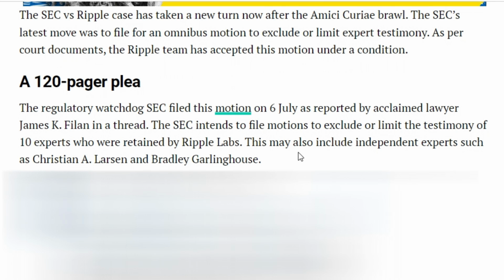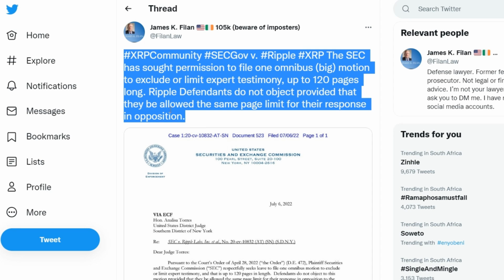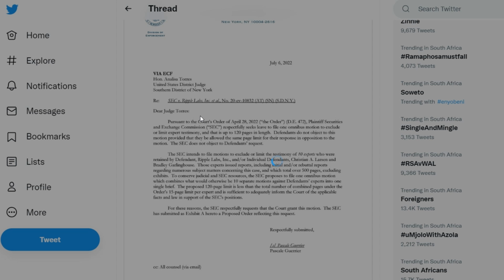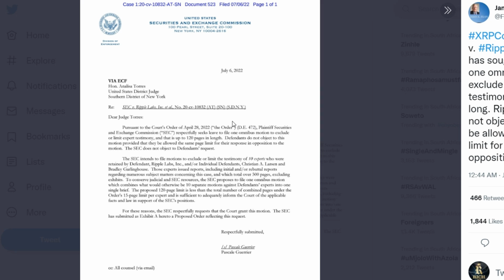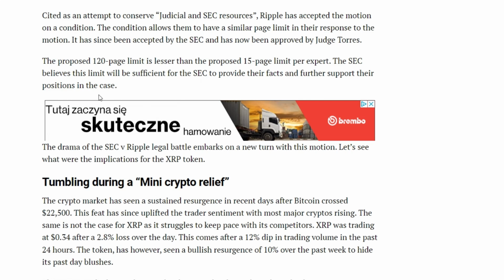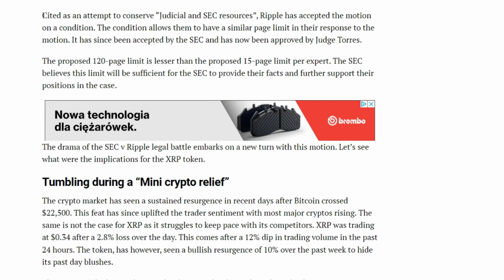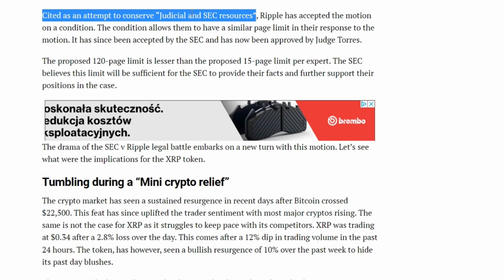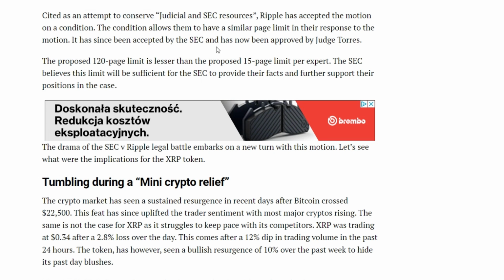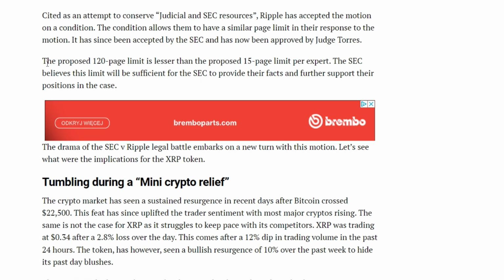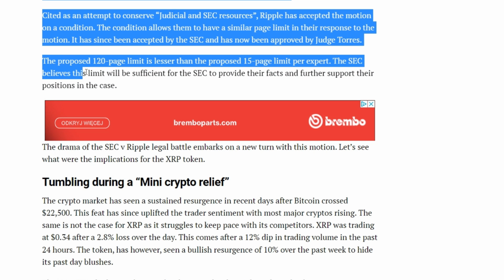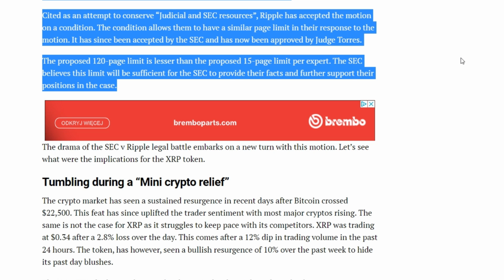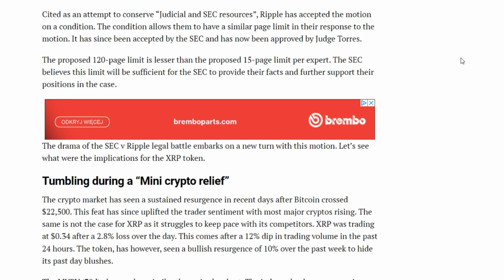Larson and Bradley Garlinghouse. The Securities and Exchange Commission has requested permission to file one comprehensive, large motion to exclude or limit expert testimony to 120 pages. Ripple's defendants do not object, provided they are allowed the same page limit for their objections. Called an attempt to preserve judicial and SEC resources, Ripple accepted the motion on condition. The condition allows them to have a similar page limit in their response. It has since been accepted by the SEC and is now approved by Judge Torres. The proposed limit of 120 pages is less than the proposed limit of 15 pages per expert. The Securities and Exchange Commission believes that this limit will be sufficient to present its facts and support its position on the case.